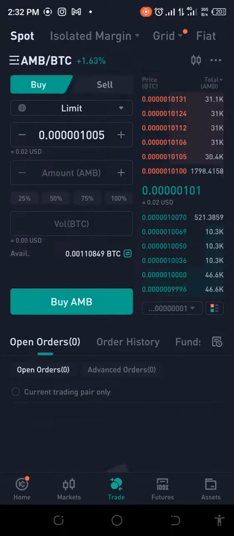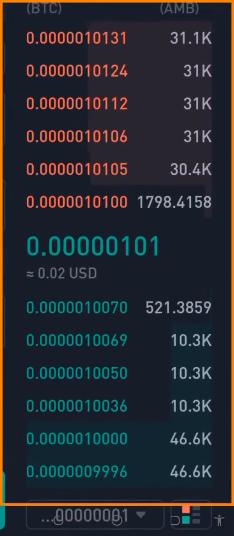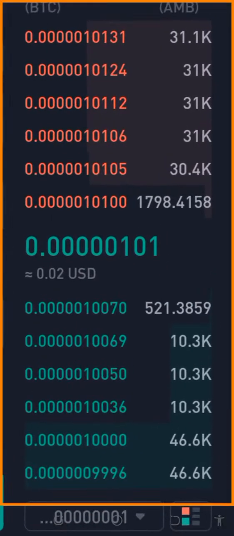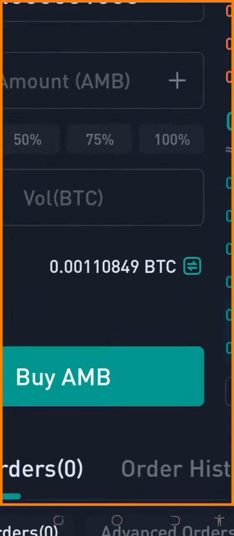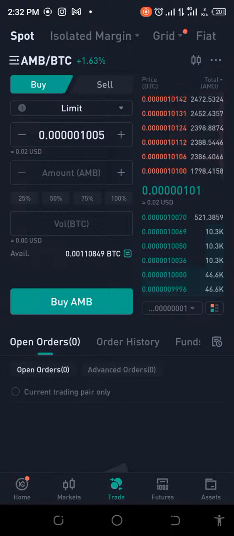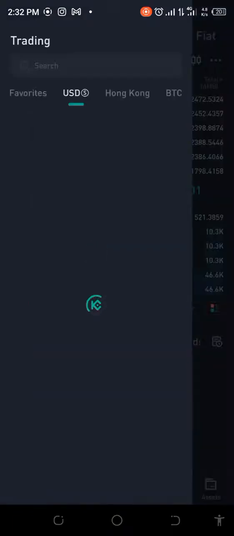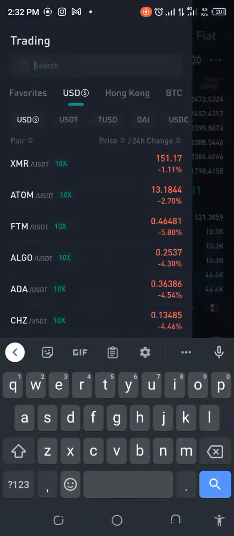Okay, I'm back and it has executed. You can even see that it rose up to 0.0000101. That is phenomenal. Okay, so what do we have here? We have no AMB, but we have our BTC. So what we're going to do now is go ahead and change this to TRX, and then we'll send it over to Binance.